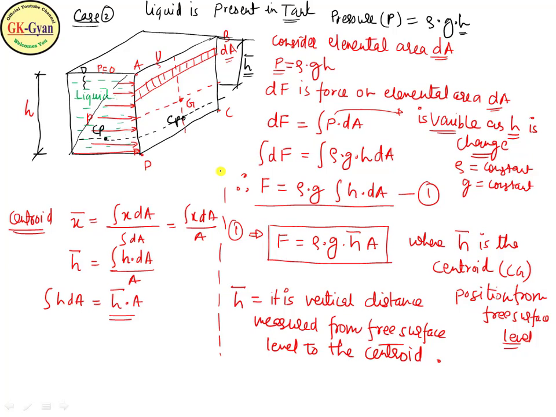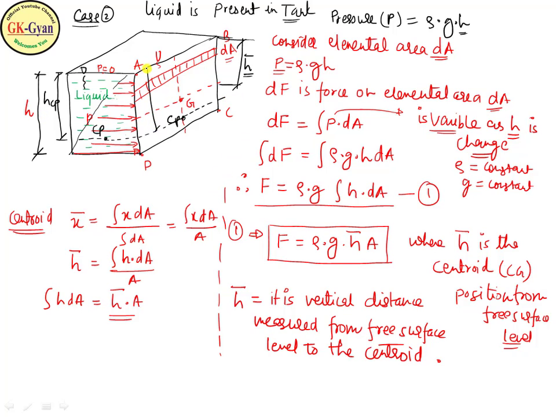Now locate the center of pressure with the help of the pressure distribution, and project the center of pressure onto the plane ABCD. You will find Cp, and the distance of Cp from the free surface level is called h Cp.